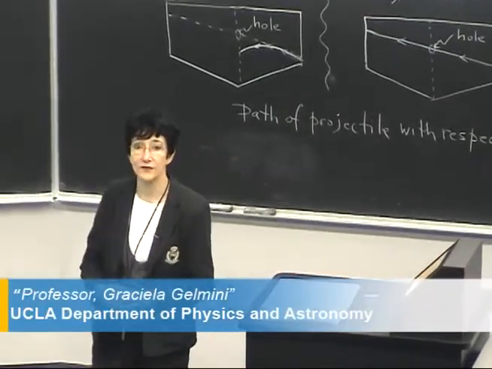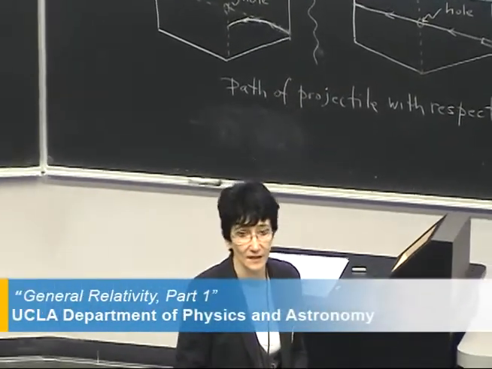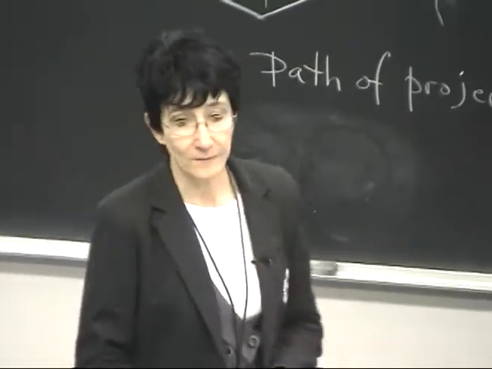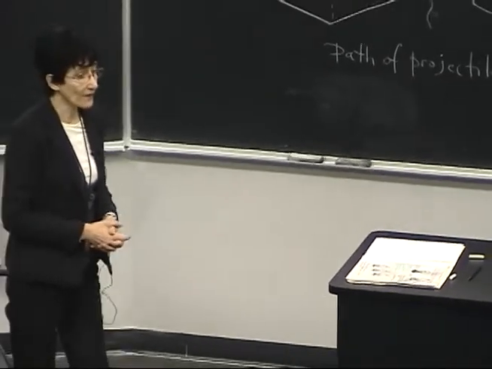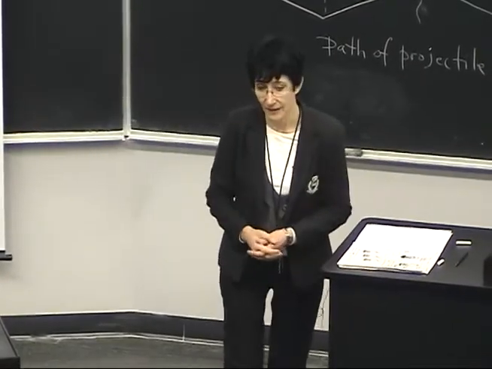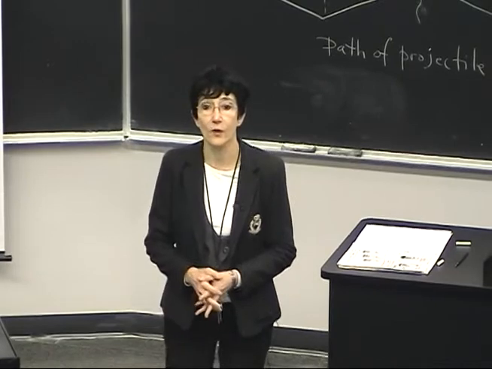In this class we are going to talk about general relativity, which is a theory of gravity proposed by Albert Einstein in 1915, 10 years after his proposal of special relativity. Several years before producing the theory of general relativity, he came up with and used a principle that we are going to use, as he did, in order to derive many of the consequences of general relativity. And this is the principle of equivalence.